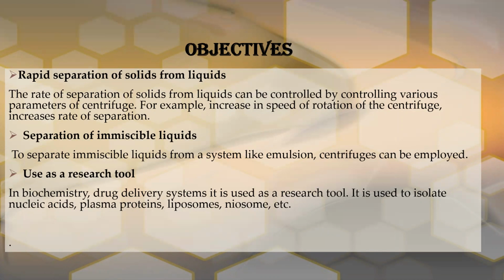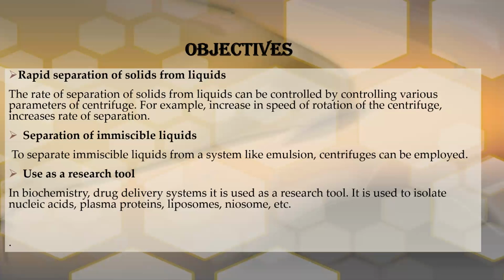Second objective: separation of immiscible liquids. To separate immiscible liquids from the system, like an emulsion, centrifuges can be employed. So the separation of this immiscible liquid, which is of emulsion type, is done by using this centrifuge. In that condition we use a centrifuge.